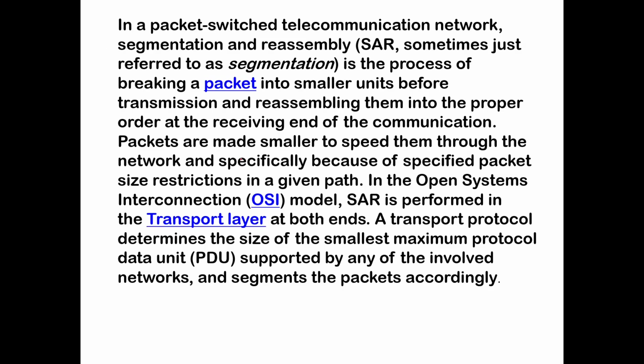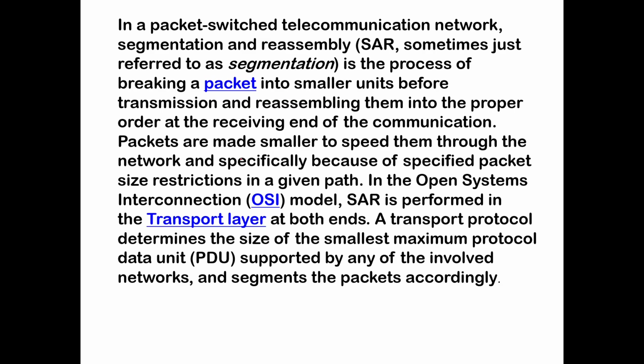Now if you see the theory, in packet switched telecommunication, segmentation and reassembly, which is called SAR, is the process of breaking a packet into smaller units before transmission and reassembling them back into the proper order at the receiving end. This breaking and reassembling of the packet is done in the transport layer.